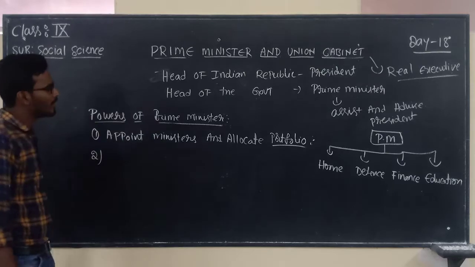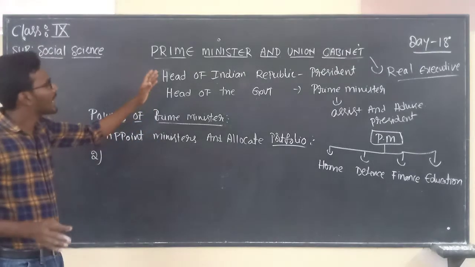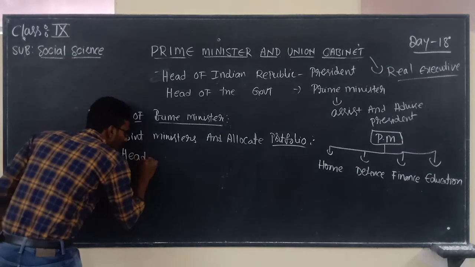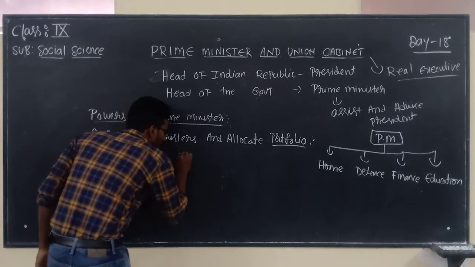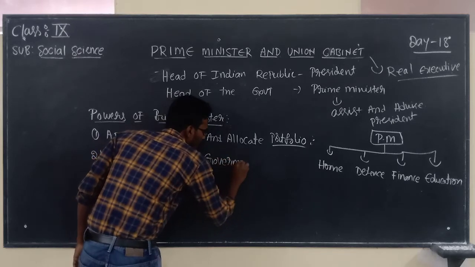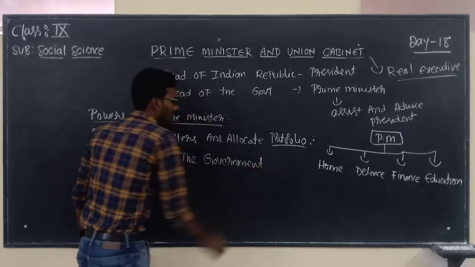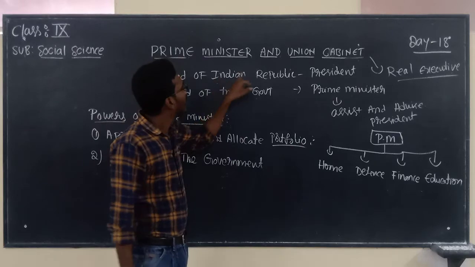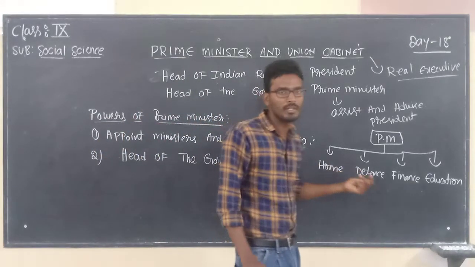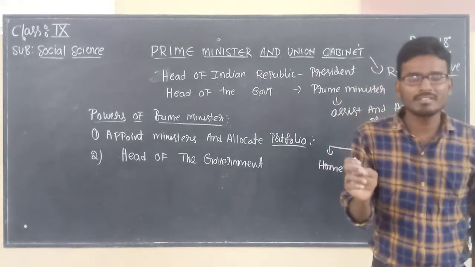The next power is that the Prime Minister is the head of the government. Yes, the head of the Indian Republic is the President, and the Prime Minister is the head of the government. Each and every policy of the government.